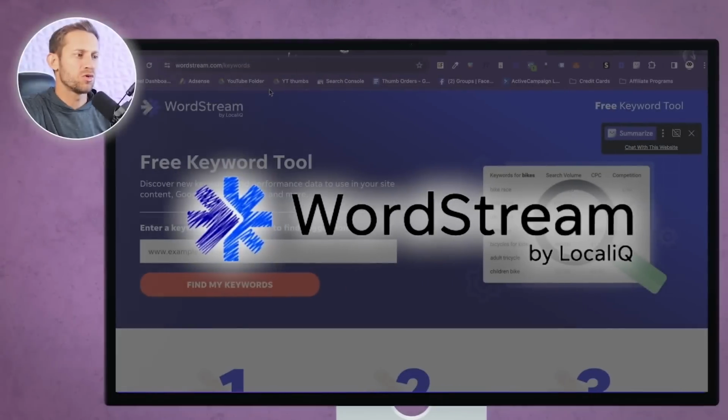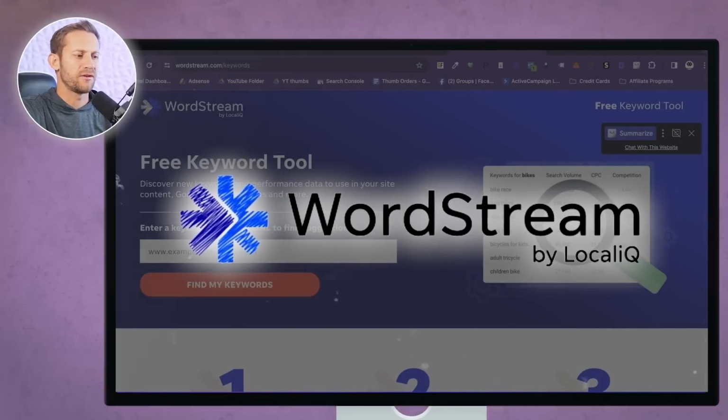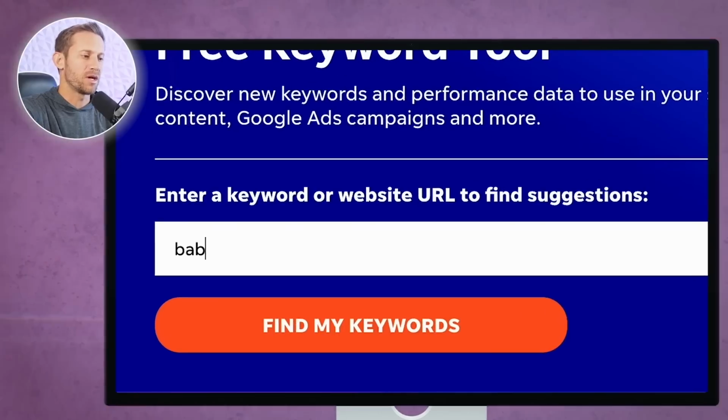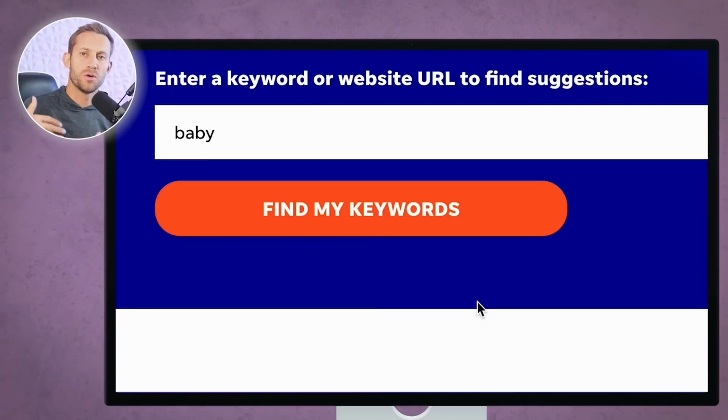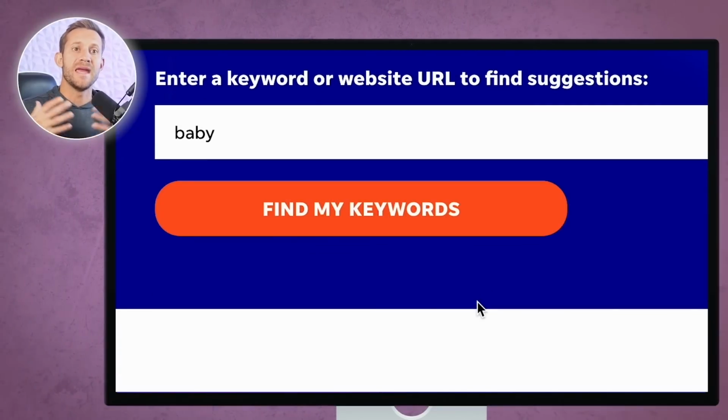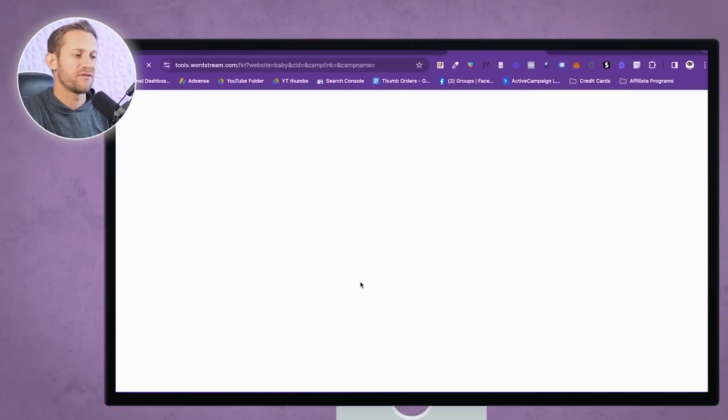Now, the next thing you're going to do, just to make sure that your niche actually has people looking for it, and there's a lot of ways to make money in that niche, you're going to go to this tool called wordstream.com. Again, it's totally free. Let's go back to that baby example, and we're going to type in the word baby. You're going to type in your broad keyword, the main topic that you're going to talk about, and we're going to click find my keywords.